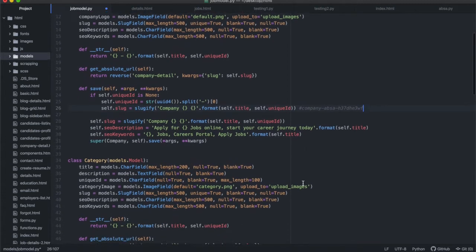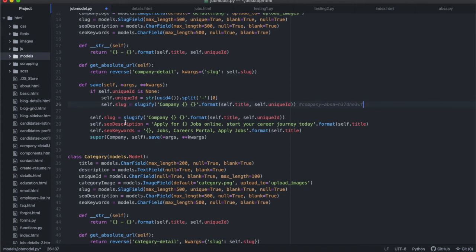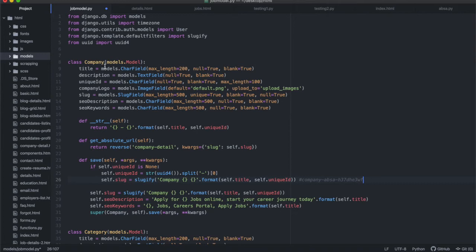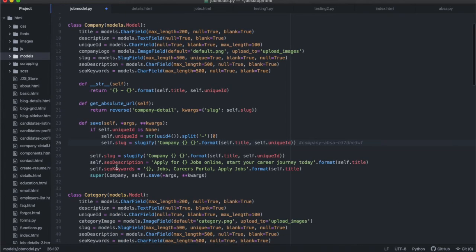And then after that, I'm going to actually specify the SEO description and the SEO keywords every time I save the model, right? So how am I going to put together the description? I've just sort of put in random words, okay, not random words, but the words that would typically fit into an SEO description, all right? And what you want in an SEO description is your keywords, things like identifiers, specific company names, specific functionality, which is what we're doing here.